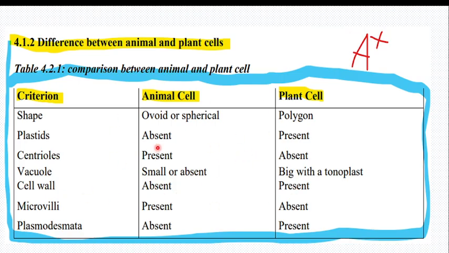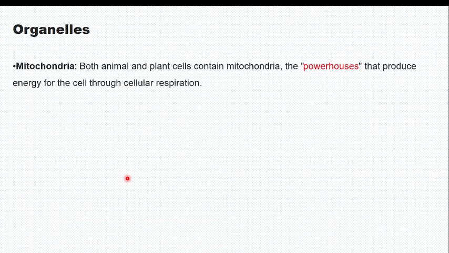So after understanding the many parts of the cell, let me talk about each part one by one, from the cell membrane, cytoplasm, talking about organelles in the cytoplasm, and ending up at the nucleus. So let's start. The organelle mitochondria is found in both plant and animal cells. Their function is the powerhouse. Do you know the function of power? To give electricity. It means if there is no mitochondria, there is no electricity in your body.